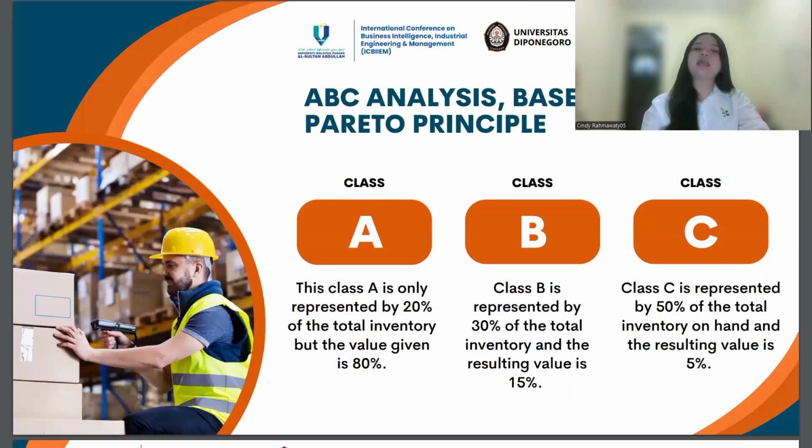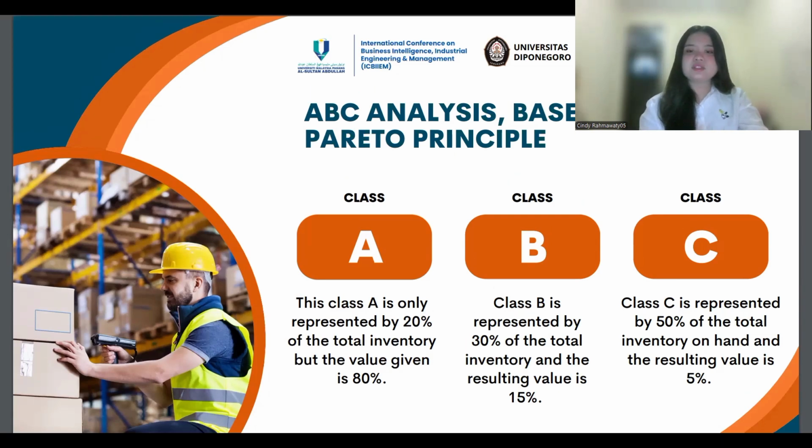Next, about the ABC analysis based on the Pareto principle. Class A is only represented by 20% of the total inventory, but the value given is 80%. Class B is represented by 30% of the total inventory and the resulting value is 15%. Class C is represented by 50% of the total inventory on hand and the resulting value is 5%.